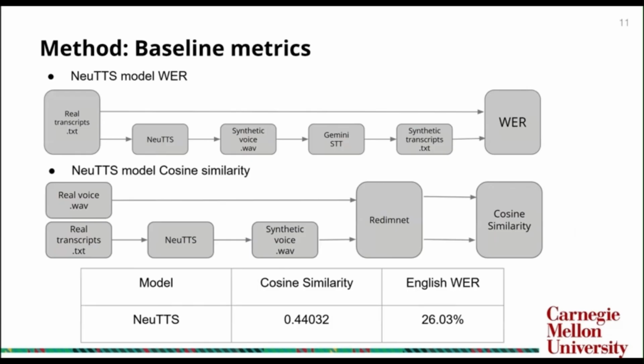We calculated 2 baseline metrics for the TTS architecture, word error rate and cosine similarity. Word error rate was calculated by running inference on the TTS model to create a synthetic voice, for which we later ran automatic speech recognition with our selected model to create the synthetic transcripts to compare against the real transcripts. For computing cosine similarity between our synthetic voice and the original voice recordings, we use ReDimNet, a novel neural network architecture for audio processing that extracts utterance-level speaker representations. The results show the performance of the TTS model which we are trying to improve.